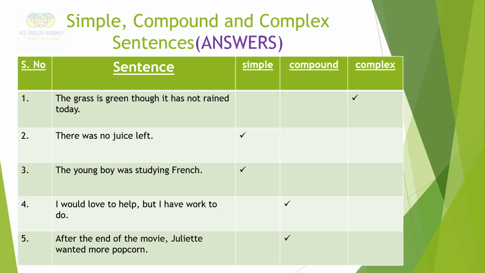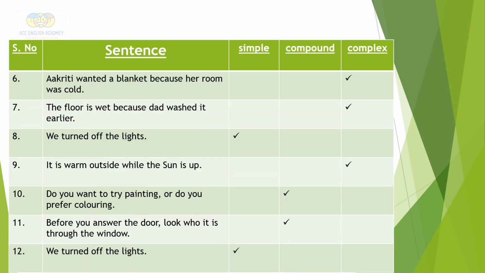There was no juice left. This is a simple sentence. It is an independent clause, with subject and verb, and complete in its thought. Similarly, solve all the sentences and check your answers.